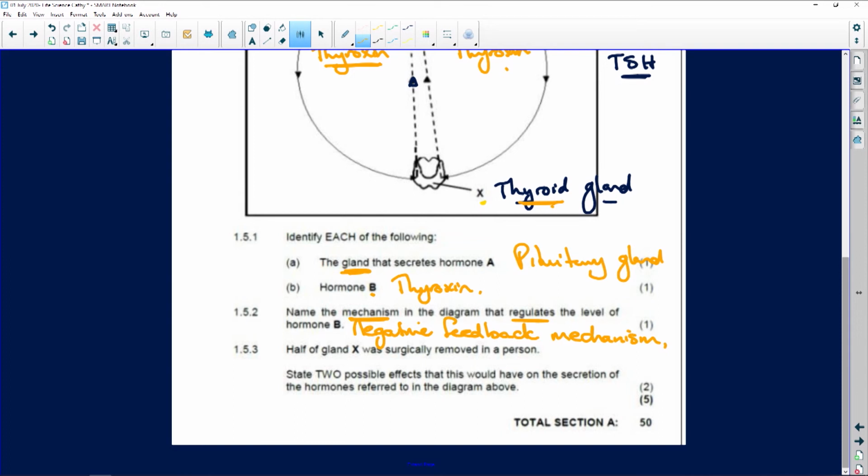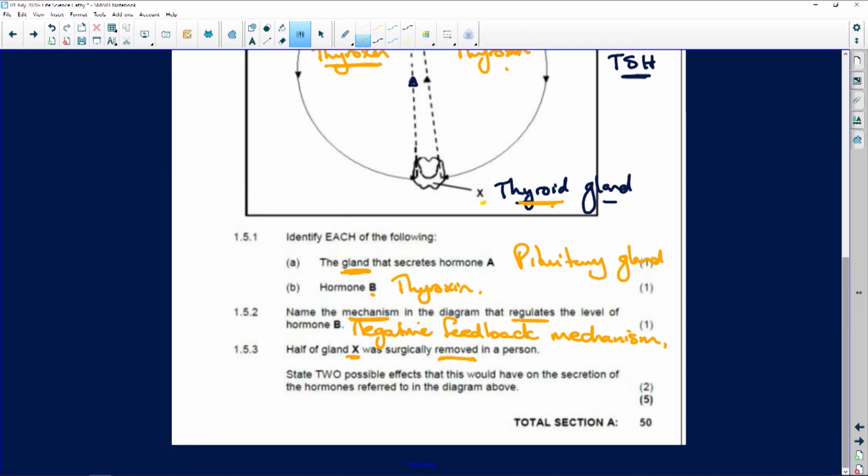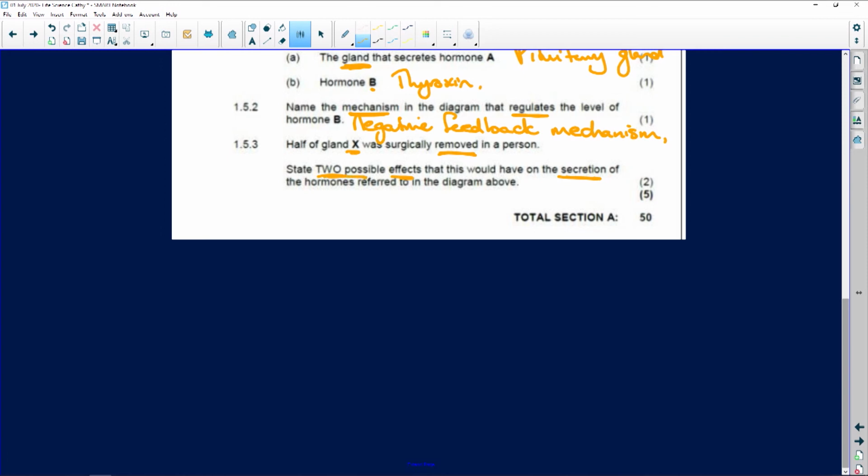That's it. Easy peasy. Half of gland X, which is the thyroid gland, was surgically removed. All right? They've cut half of it away. There's a problem. They've gone ching, ching, gone. So now we're left with half of that thyroid gland. And it says, state 2 possible effects that this would have on the secretion of the hormones referred to in the diagram. So what 2 possible effects could we have? Well, think about it.